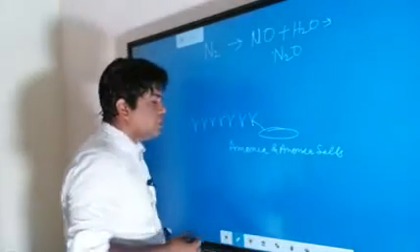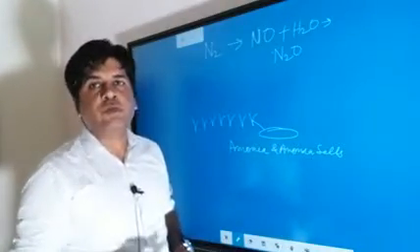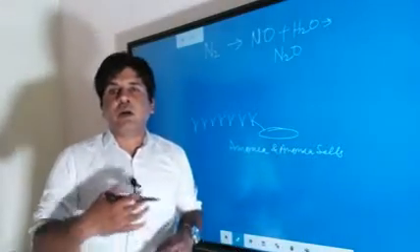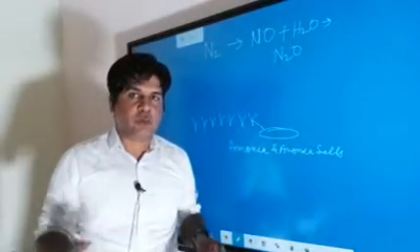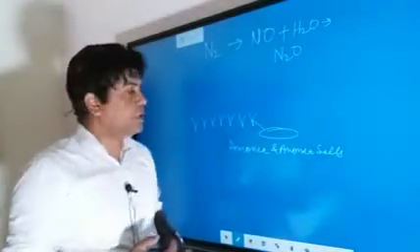This process is known as ammonification. So if the nitrate gets converted into ammonia or ammonia salt, then this process is known as ammonification.